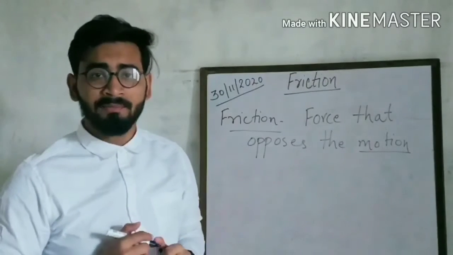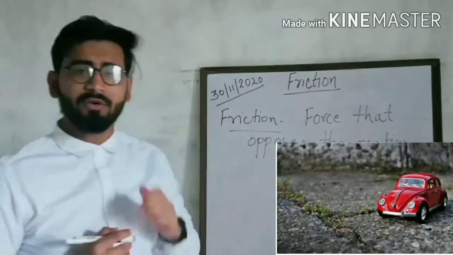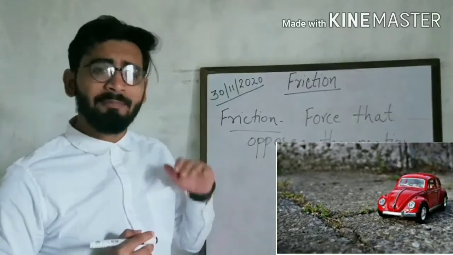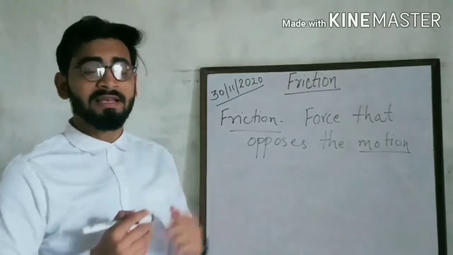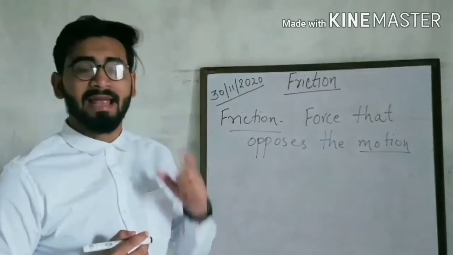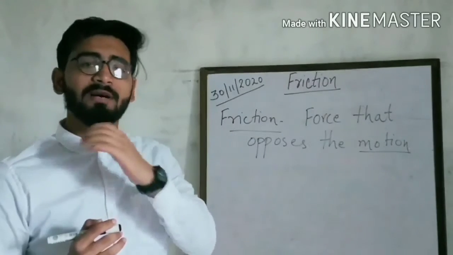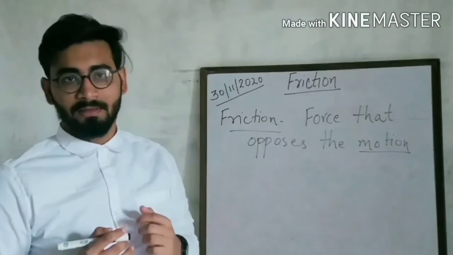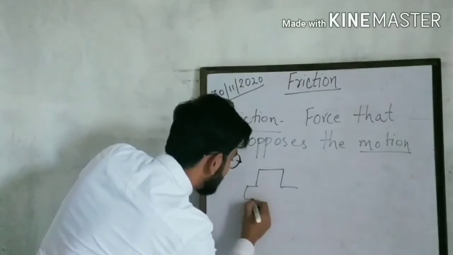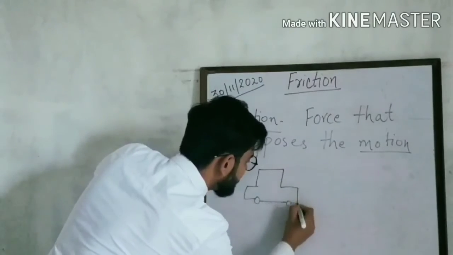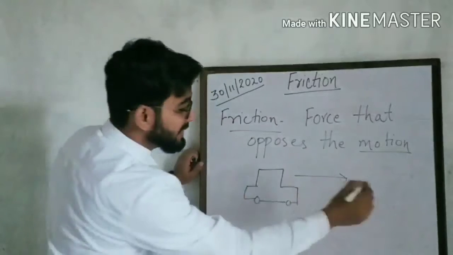For example, if you try to move a toy car, you will apply some force. At the same time, there is one more force acting in the opposite direction, and that is the force of friction, and it will try to stop the motion of that toy car. Suppose you look here, this is the toy car, and you apply the force and the toy car starts moving in this direction.